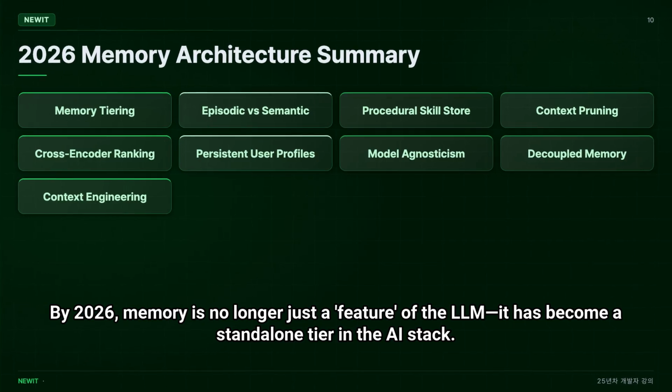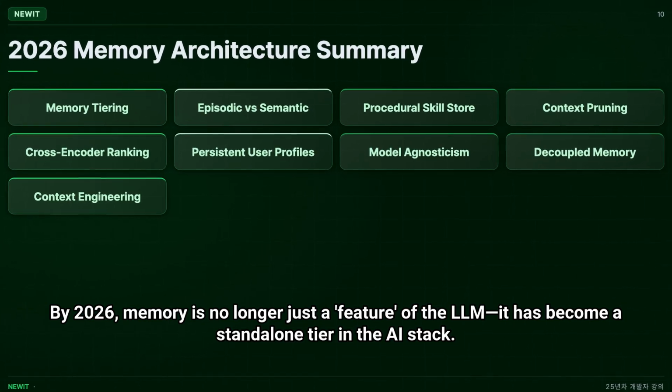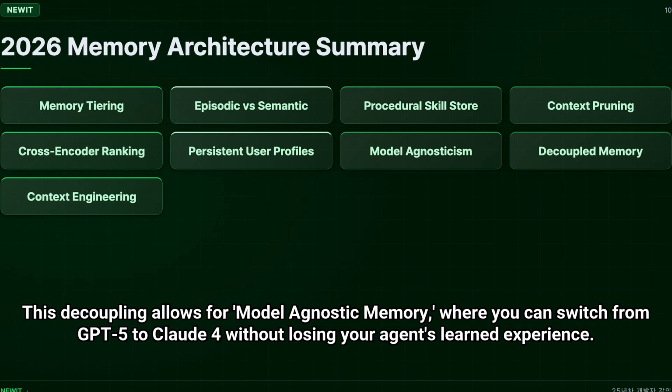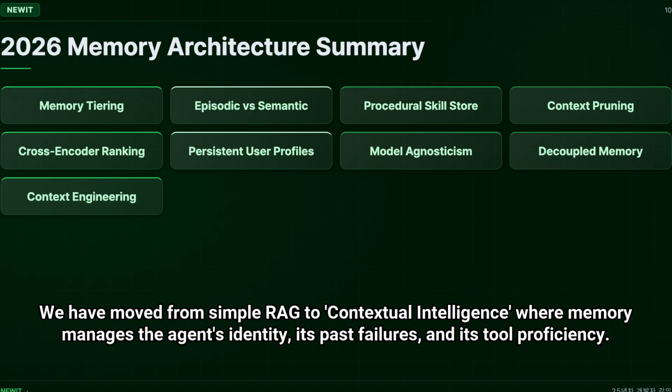By 2026, memory is no longer just a feature of the LLM, it has become a standalone tier in the AI stack. Industry reports highlight that the most successful agent deployments use stateful architectures where the memory layer exists independently of the model provider. This decoupling allows for model-agnostic memory, where you can switch from GPT-5 to Claude 4 without losing your agent's learned experience. We have moved from simple RAG to contextual intelligence where memory manages the agent's identity, its past failures, and its tool proficiency.